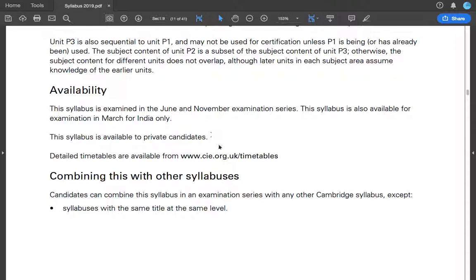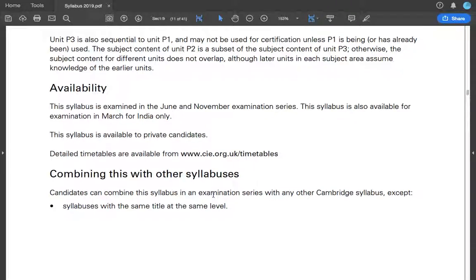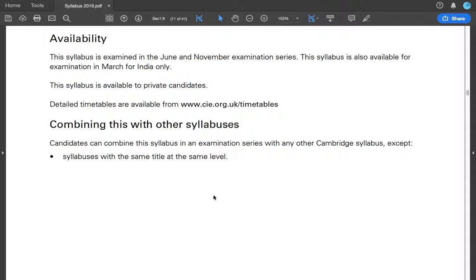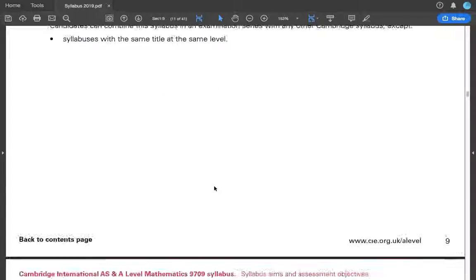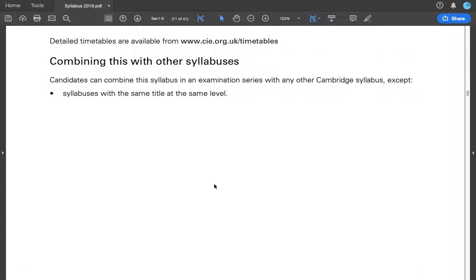Candidates can combine this syllabus with any examination series with any other Cambridge syllabus except for this. So they want to make sure that you are not learning the same stuff. Like if I take mathematics, pure maths 1, and right now they're not similar topics.